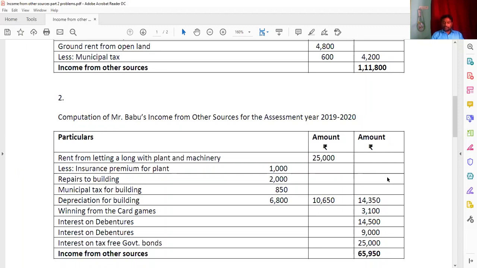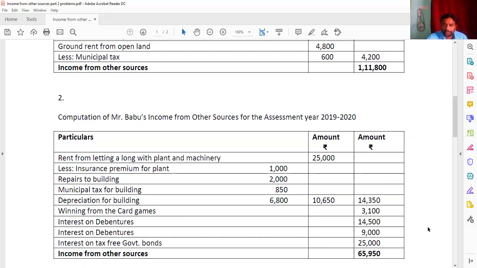The profit from smuggling and sandalwood business. Okay. And next, it cannot be considered. And the interest on debentures 14,500. And next, interest on debentures 8,100. It is going to be grossed up, 100 by 70 you have to make. And net he has given. And next, we have to find the gross interest. Interest on tax-free government bonds 25,000. That we have to write. And machinery sold on hire purchase method. The down payment is 20,000. It is seized for the default. So that cannot be considered.